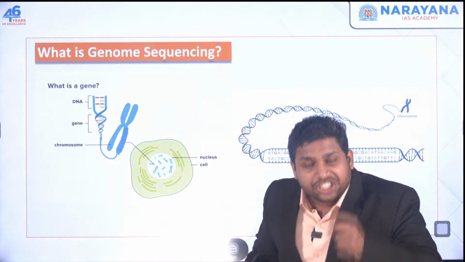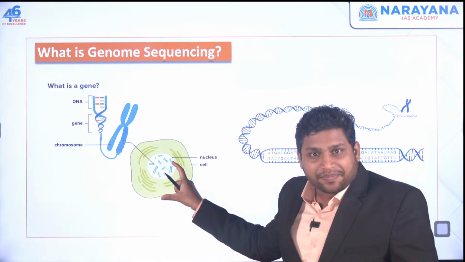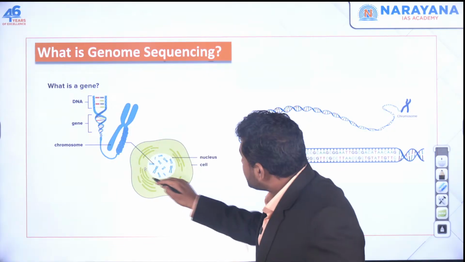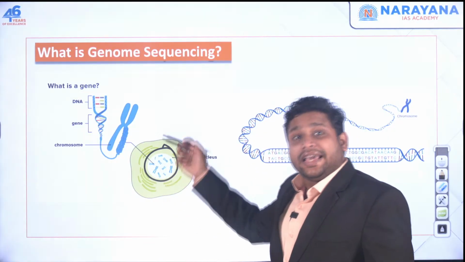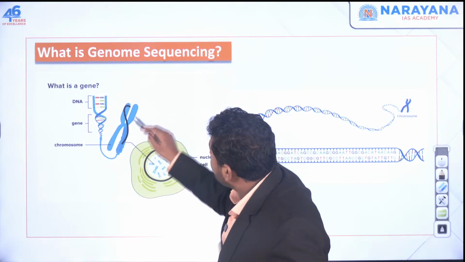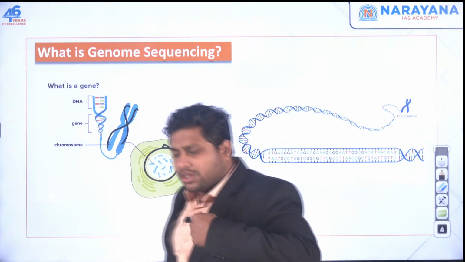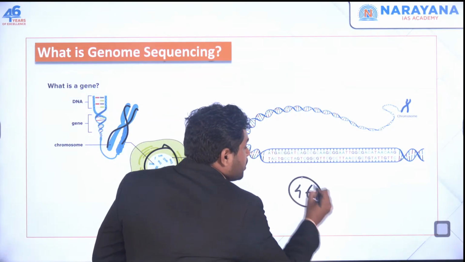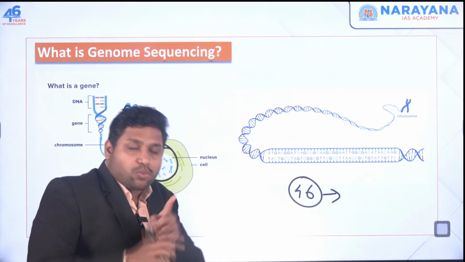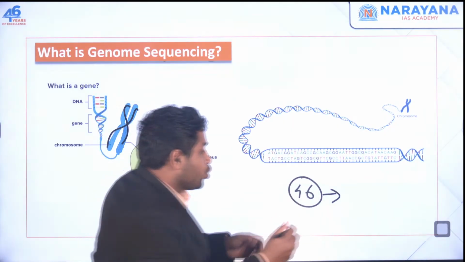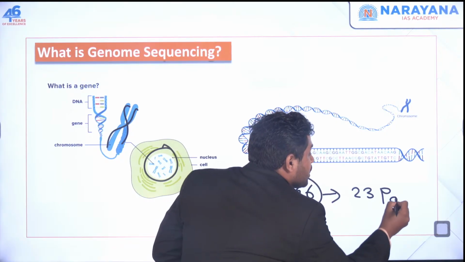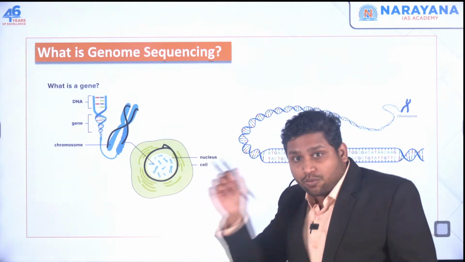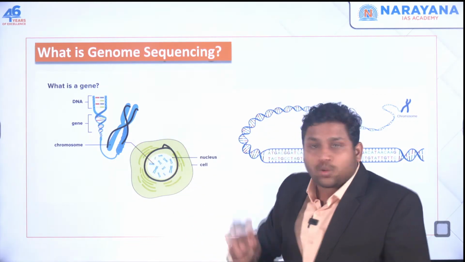Now, if you take one single cell, in that cell, we have something called the nucleus. This is the nucleus. In that nucleus, we have something called chromosomes. Now, it's not like there's only one chromosome. There are so many chromosomes. There are a total of 46 chromosomes, that too in pairs. So, one chromosome, the other chromosome will be in pairs. So, there will be a total of 23 pairs of chromosomes in human beings. I'm talking about human beings, one single human cell. Okay, we have these chromosomes.